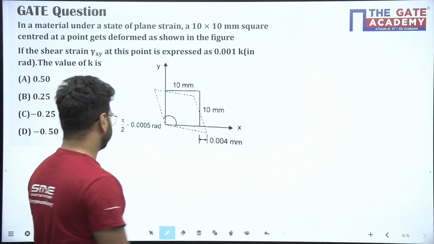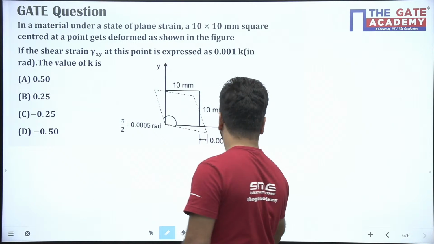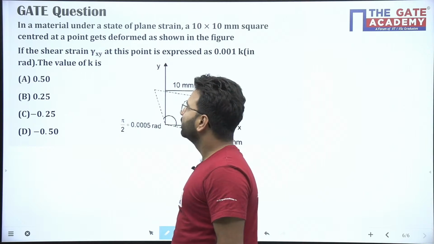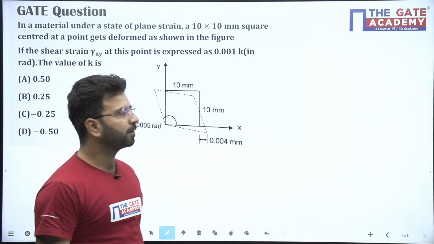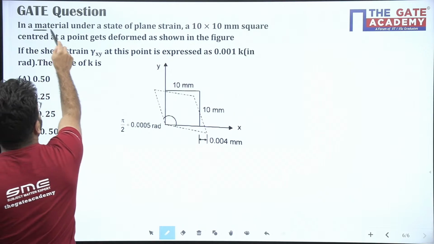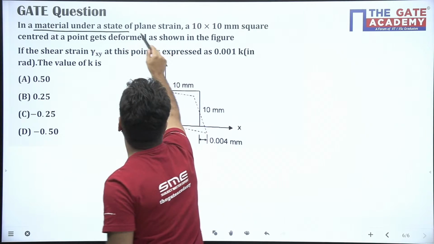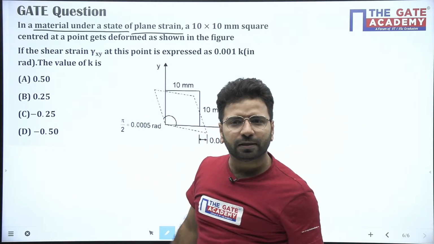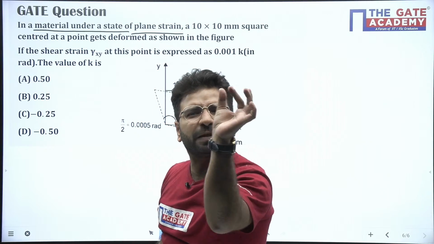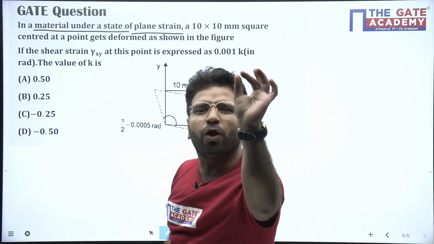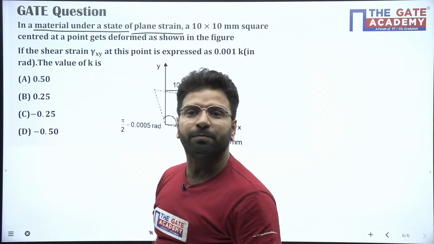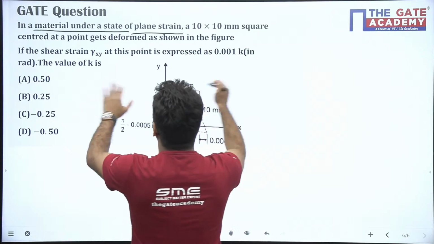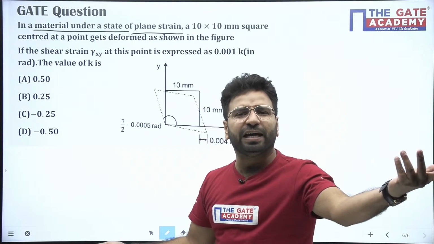Solve this question. Hi Dheeraj. All of you try this problem. In a material under state of plane strain, the third dimension is very thin. Plane strain means the third dimension will be ignorable. We will only talk about the plane: XY face, YZ face, or XZ face.